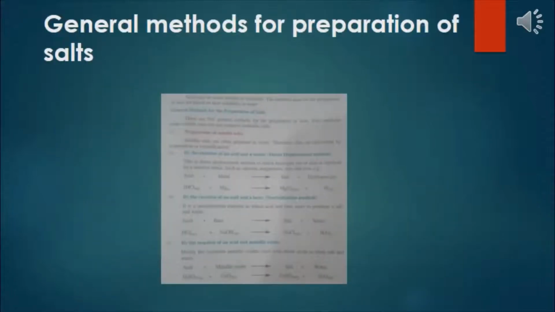Now here comes the preparation of salts. Salts may be water soluble or insoluble. The methods used for the preparation of salts are based on their solubility in water. General methods for the preparation of salts: there are 5 general methods for the preparation of salts. 4 methods make soluble salts, but 1 prepares the insoluble salt. So here we'll discuss them one by one in this slide.